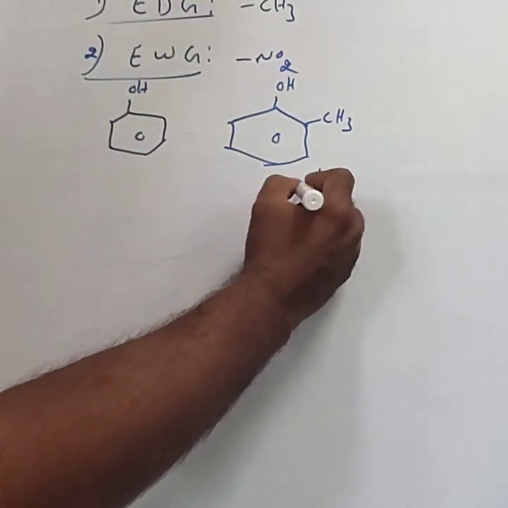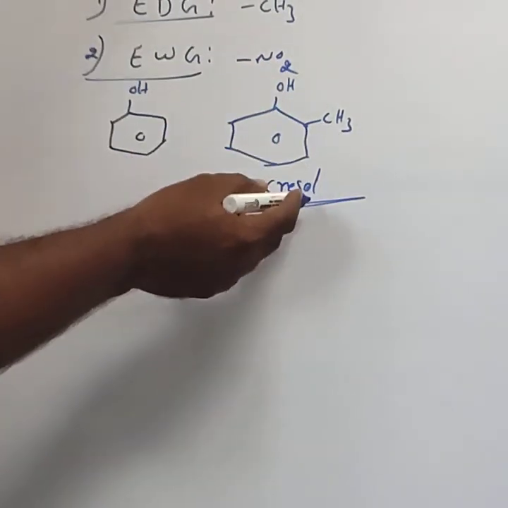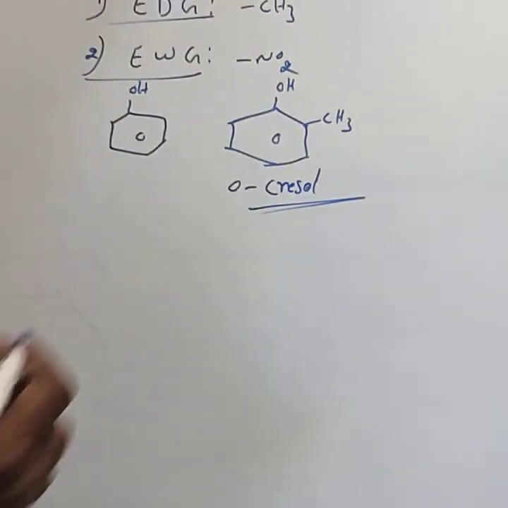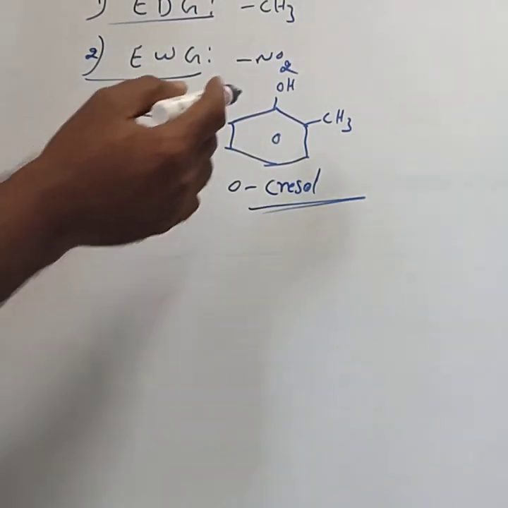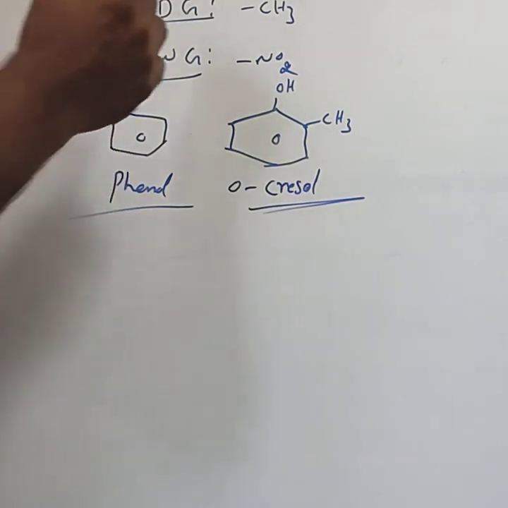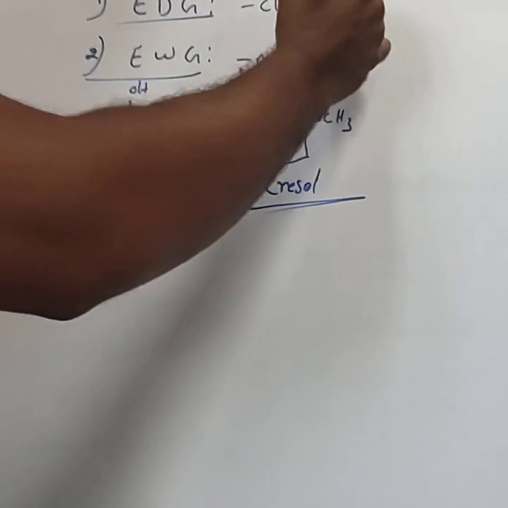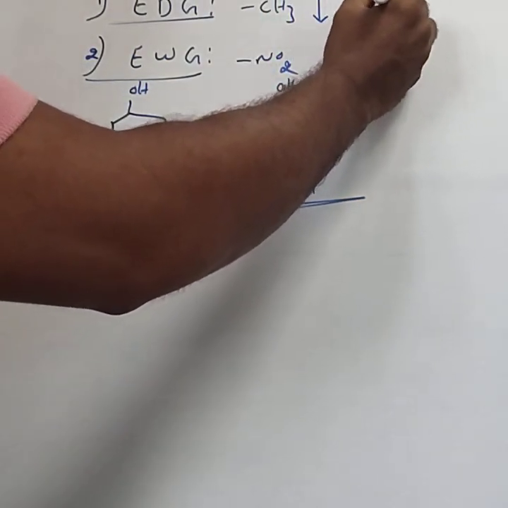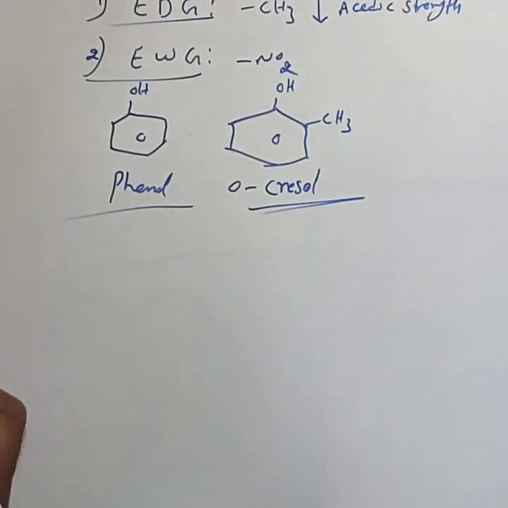Already we have considered the classification of phenol. There I explained this is an example of monohydric phenol. The name of this compound is orthocresol. This is phenol. Out of this cresol and phenol, you have to explain which one is more acidic. First, consider the general explanation. Electron donating groups decrease the acidic strength of the phenol.